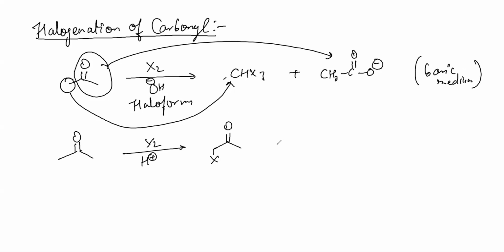We get this. And if we perform it again, we get this. That's it. Okay. This is halogenation of carbonyl. This is how we react it. And this alpha position will be halogenated. Alpha. Please write it fast.